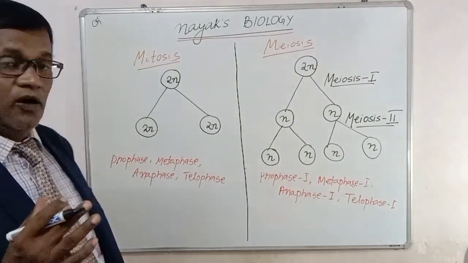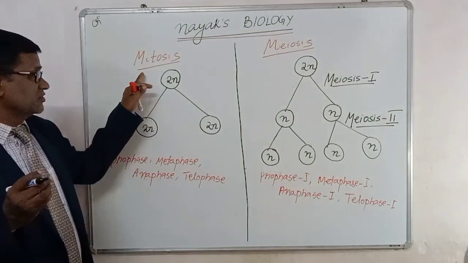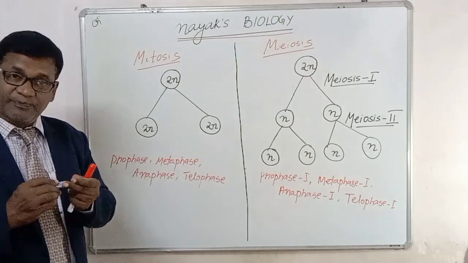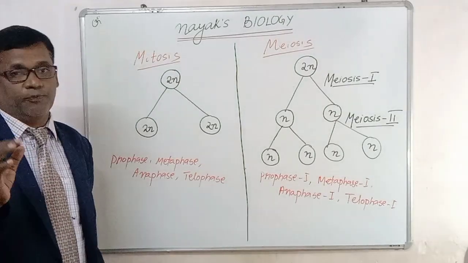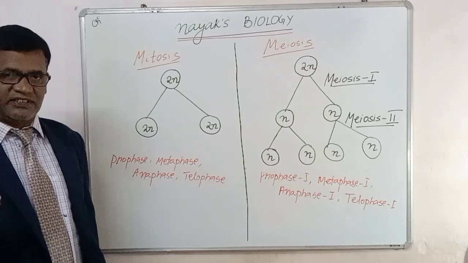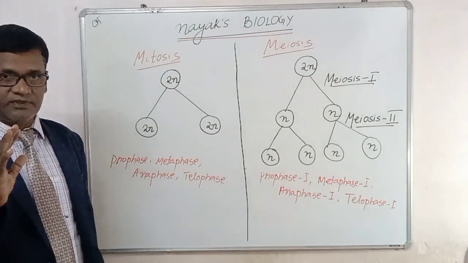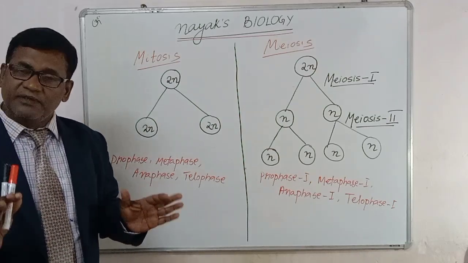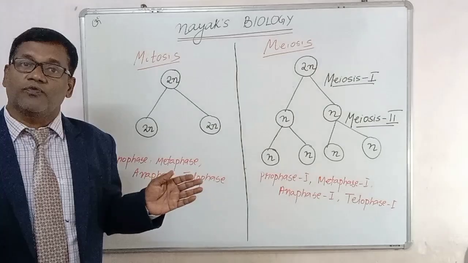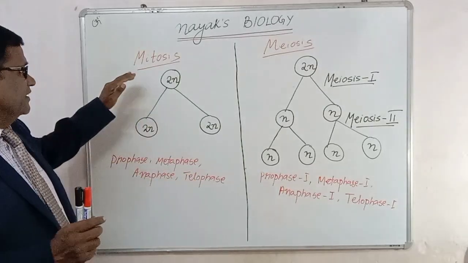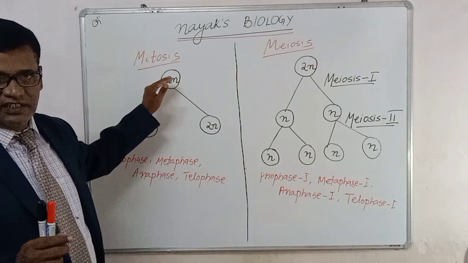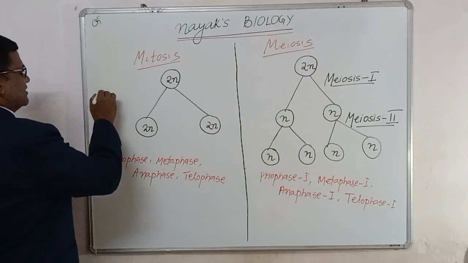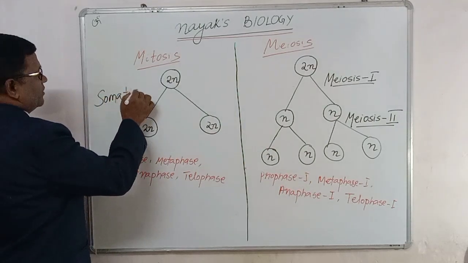Now we are going to discuss mitosis and meiosis. Before that, I explained haploid and diploid. Haploid means half the set of chromosomes, whereas diploid is the full set of chromosomes. Mitosis and meiosis are simply cell divisions. Cell division means when a cell divides to form new cells, and it is divided into two types: one is mitosis, another is meiosis. Mitosis occurs in all the somatic cells of our body. What are somatic cells?